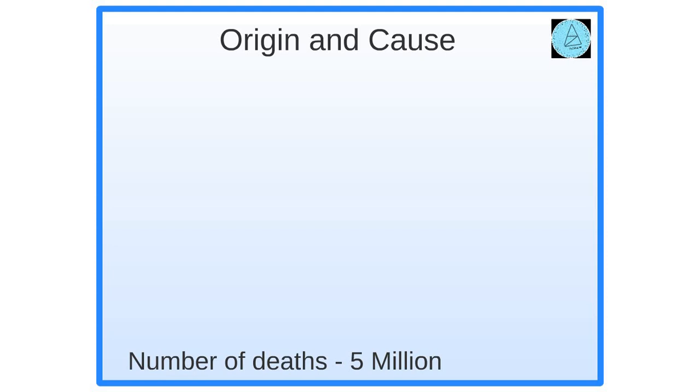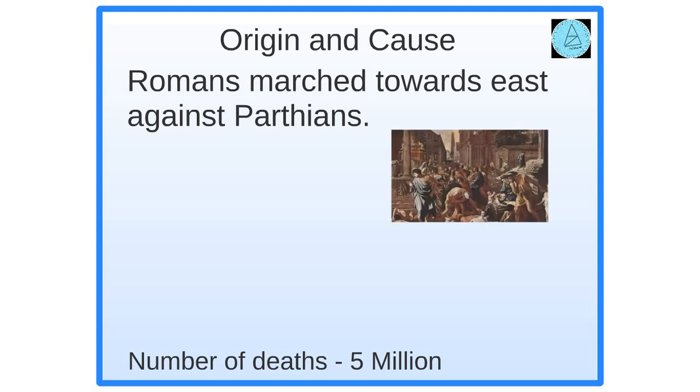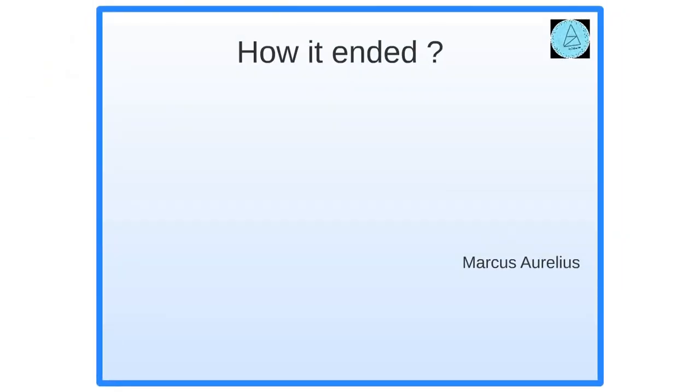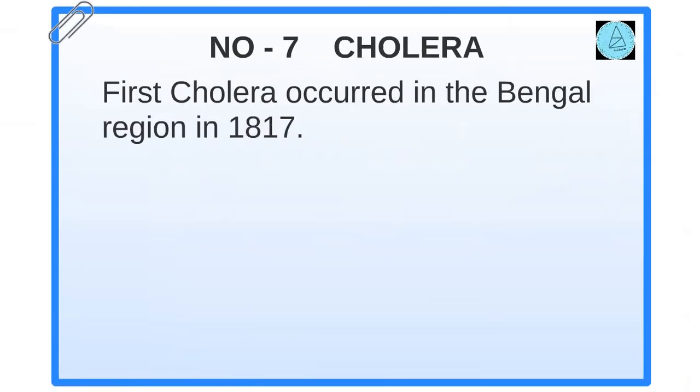Origin and cause. Romans who marched east towards the Parthians nearly succeeded, but while they returned to their home, they carried the plague infection, but most of the soldiers were unaware of it. Number of deaths is 5 million. How it ended. The virus started disappearing after the death of Emperor Marcus Aurelius, but the plague again continued during 270 AD.